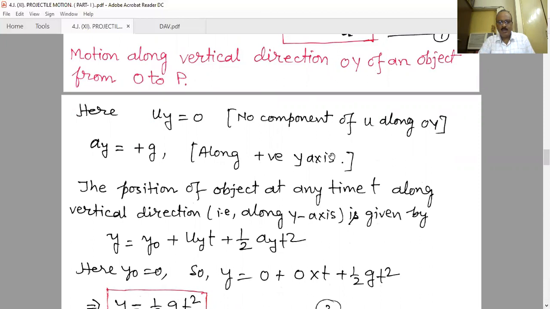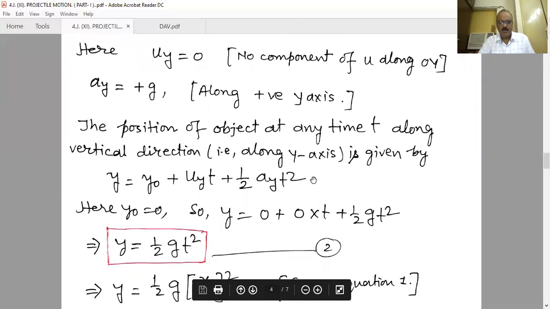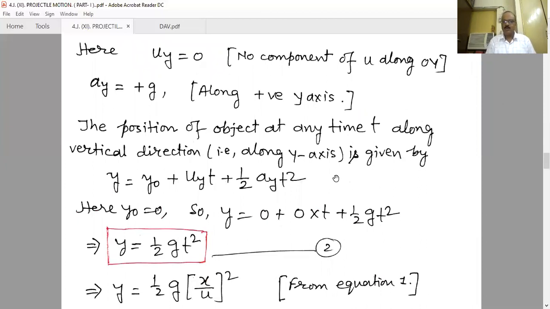Therefore, when we consider displacement along the y-axis, then we have to take the equations of components along the y-axis, or y is equal to y naught plus uy t plus half into ay into t square.